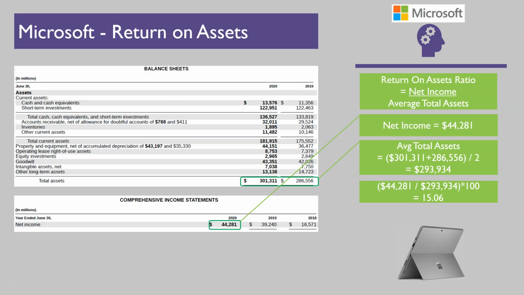So big picture, what does this mean and how does it compare to Apple? Well, here we can see that Microsoft is able to generate a profit of around 15% from its assets, as compared to Apple's return on assets of 17.33. We can see that Microsoft is only able to generate around 15.06% as a return on its assets. The key point here is that using this metric, Apple is more efficient than Microsoft in terms of its ability to generate income from its assets on its balance sheet.